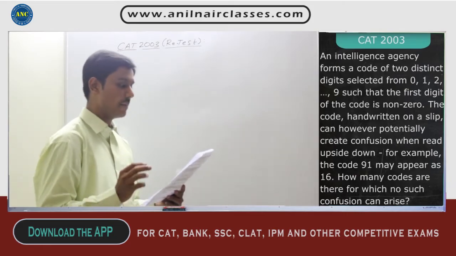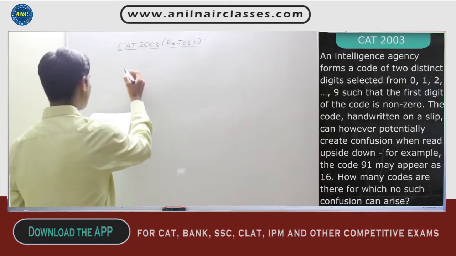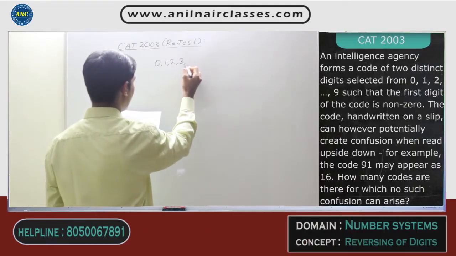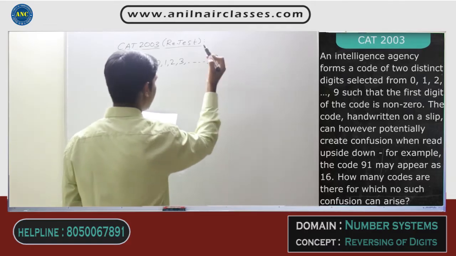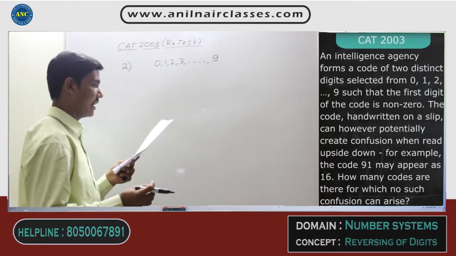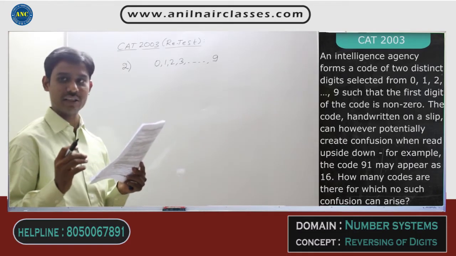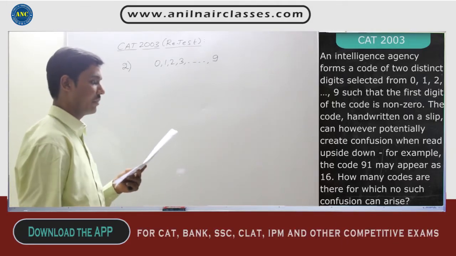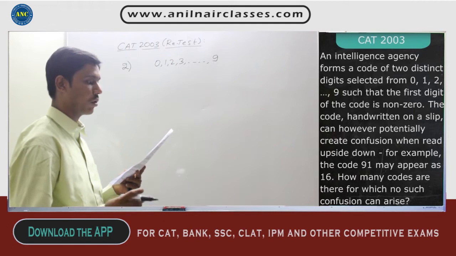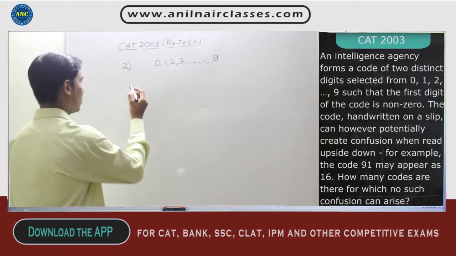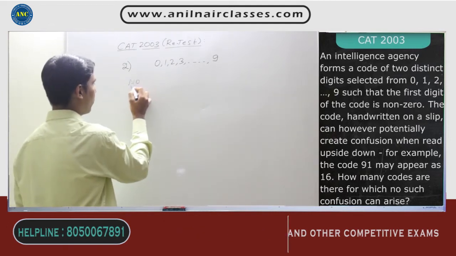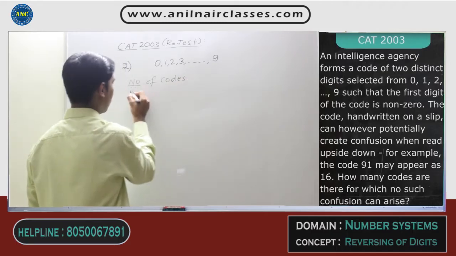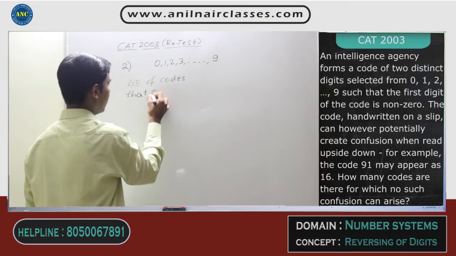Now first of all, they are telling you that the digits given are 0, 1, 2, 3 till 9. They are telling that the first digit of the code is non-zero. And they are also telling that the intelligence agency forms a code of two distinct digits. Now first of all, how many codes can be formed? First let us see how many codes can be formed.